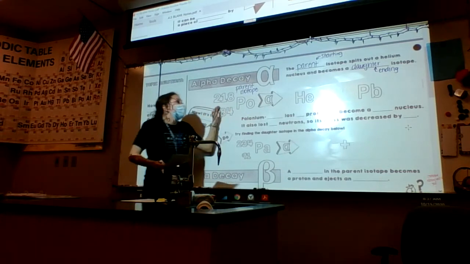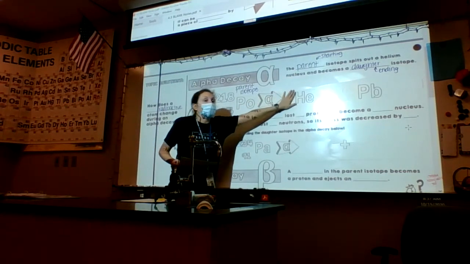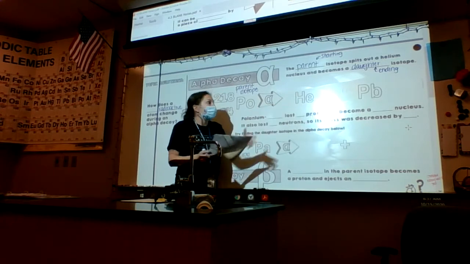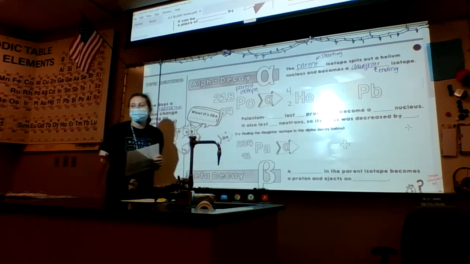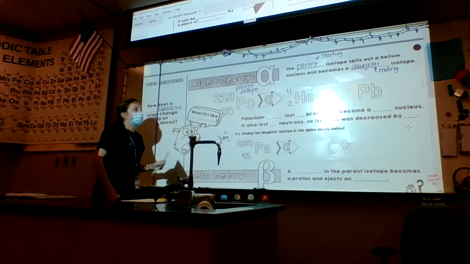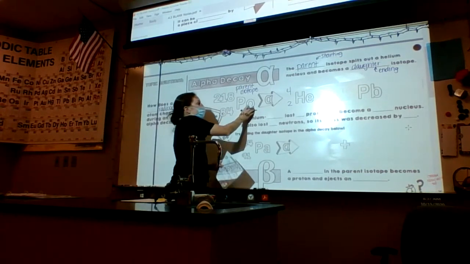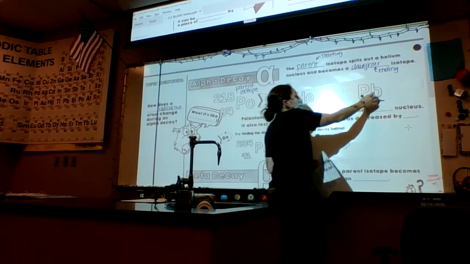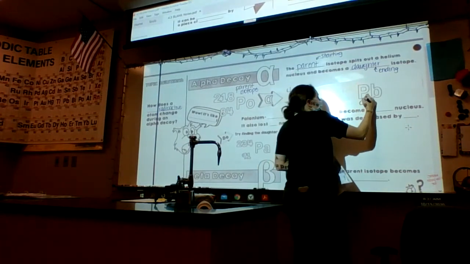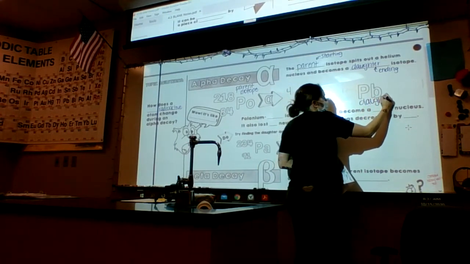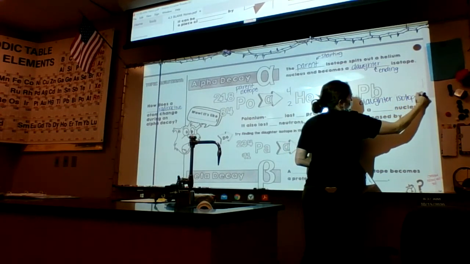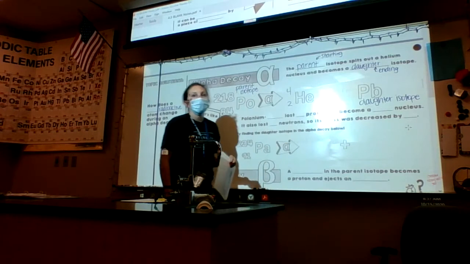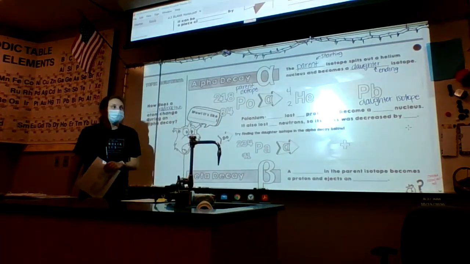All right, alpha decay happens, it's going to shoot out a helium nucleus. We talked about that. Okay, helium is 4, 2. And now this is where the change happens. I don't have PO anymore. Now I have PB. So this is my daughter isotope. Okay, it got changed. A transmutation took place.